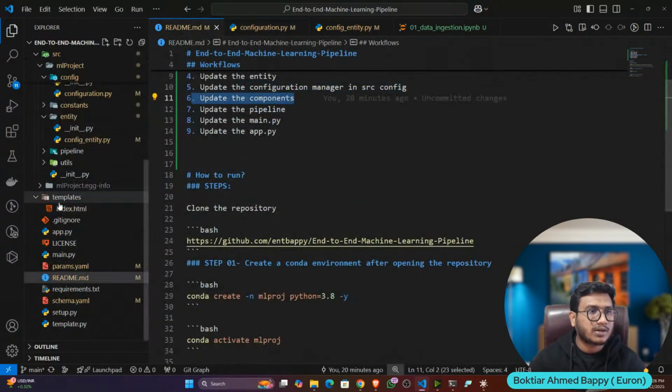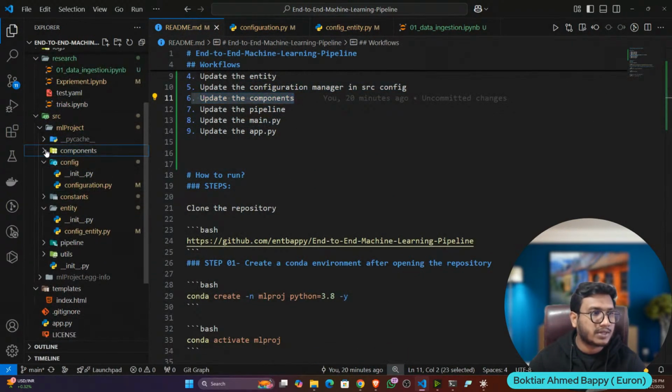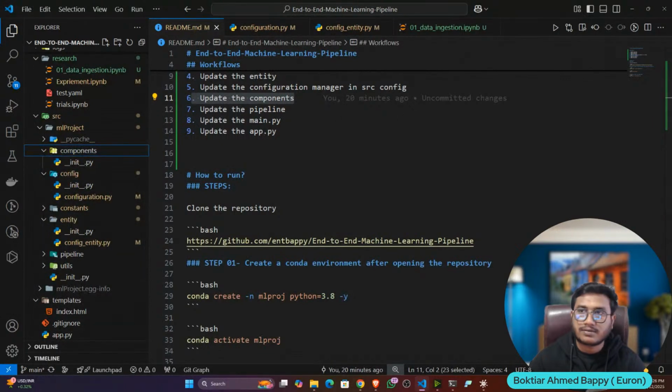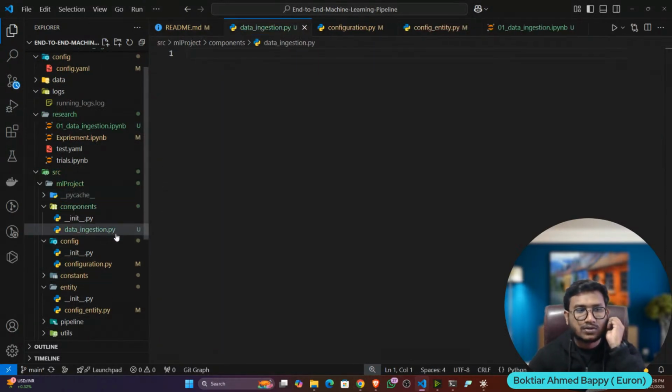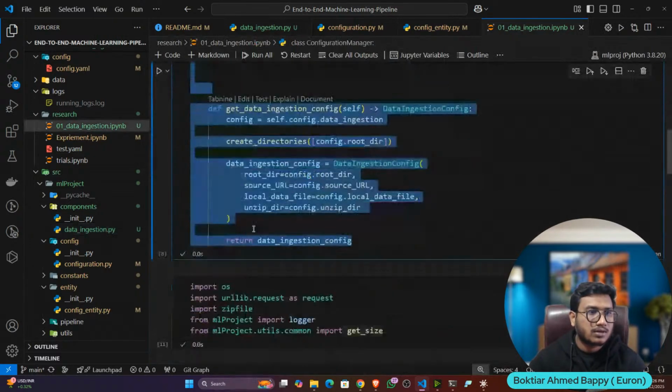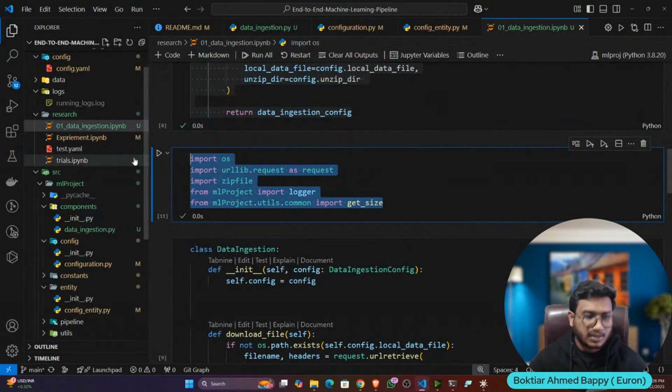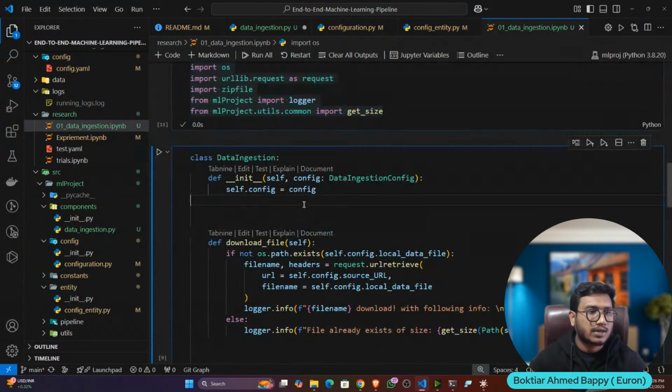The next thing, I have to update the component. So let's open the component folder, and here let's create a file. The file name should be data ingestion. Inside the component folder, I created the data ingestion file. Now copy the data ingestion components. I will copy the import, paste it here, and the entire class.